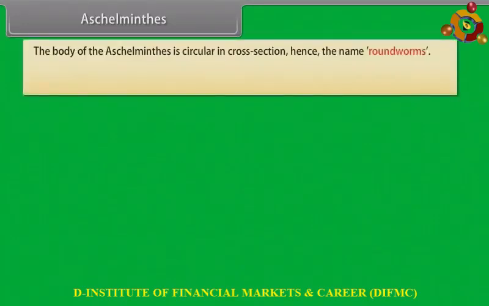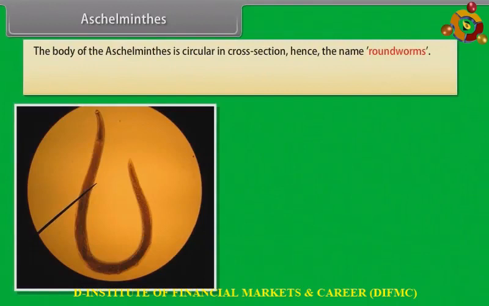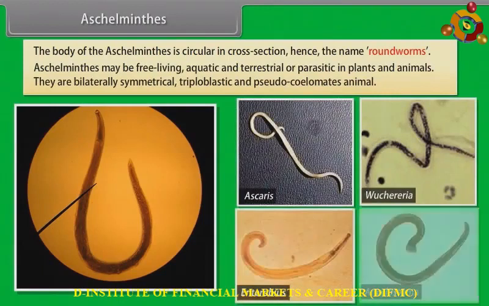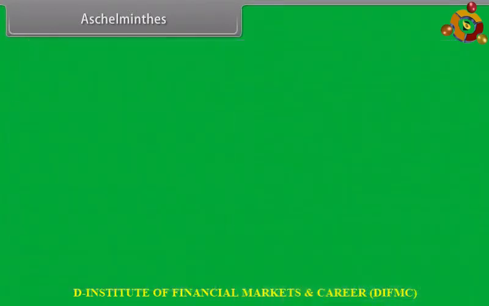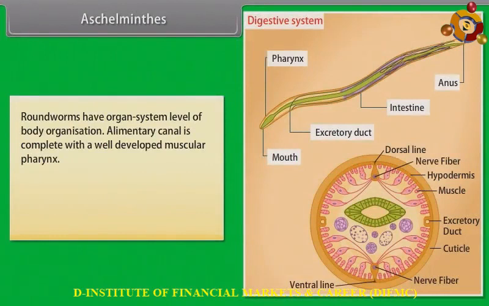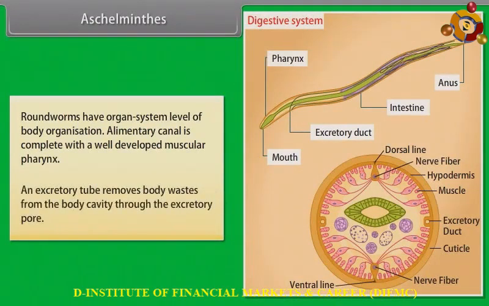Aschelminthes. The body of the aschelminthes is circular in cross-section, hence the name roundworms. Aschelminthes may be free-living, aquatic and terrestrial or parasitic in plants and animals. Aschelminthes are bilaterally symmetrical, triploblastic and pseudocoelomate animals. Roundworms have organ system level of body organization. Alimentary canal is complete with a well-developed muscular pharynx. An excretory tube removes body waste from the body cavity through the excretory pore.